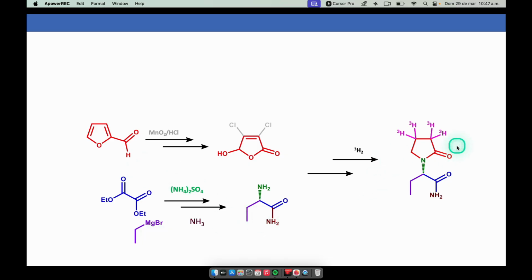Finally, the formation of the lactam ring and the subsequent incorporation of the tritium atoms through specific addition and substitution reactions, in which the primary source of the radioisotope is molecular tritium, ultimately completing the synthesis of this labeled drug, as we will see later.